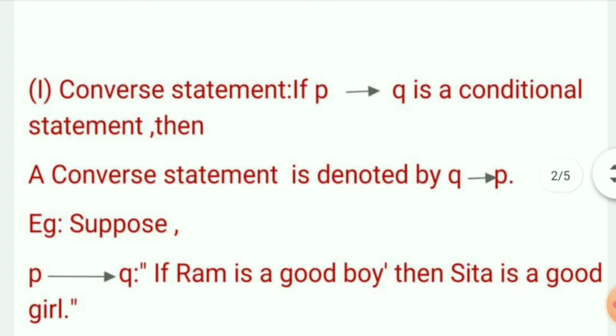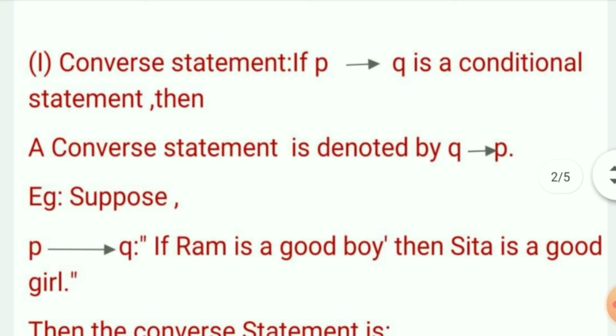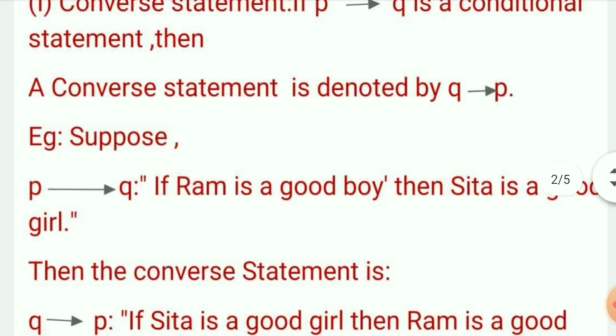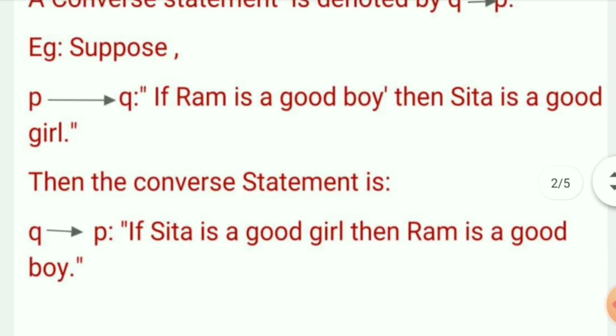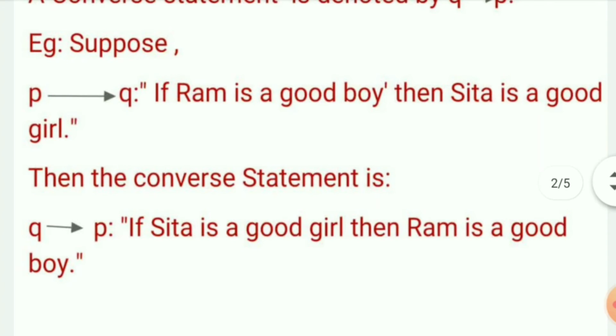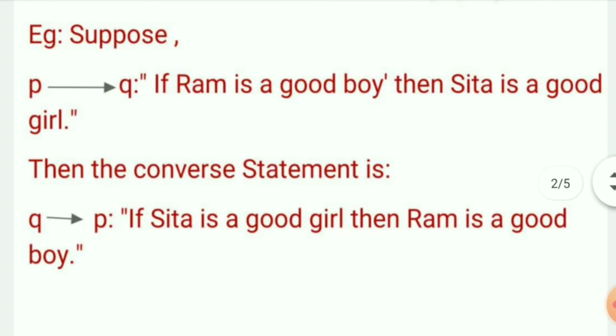Again we are taking that P goes to Q is a conditional statement we are given. Then the converse statement is denoted by Q goes to P. Example: suppose we are given the conditional statement P goes to Q such that if Ram is a good boy, then Sita is a good girl. Suppose this is the conditional statement we are given.